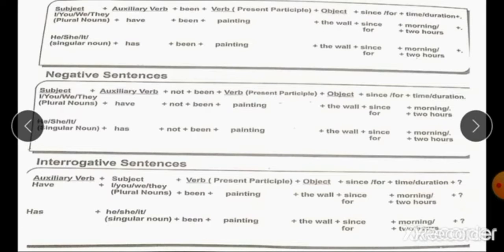Interrogative sentence. Students, it is also very easy. We write auxiliary verb in the beginning of the sentence like has and have. We write has and have in the beginning of the sentence, then subject, then present participle, then object, then since or for, then time duration plus question mark. Students must put question mark. It is very important in the interrogative sentence structures.